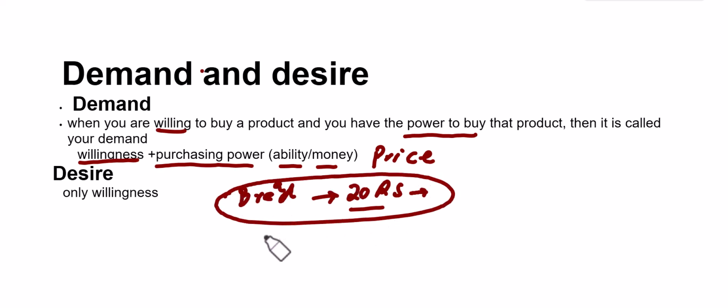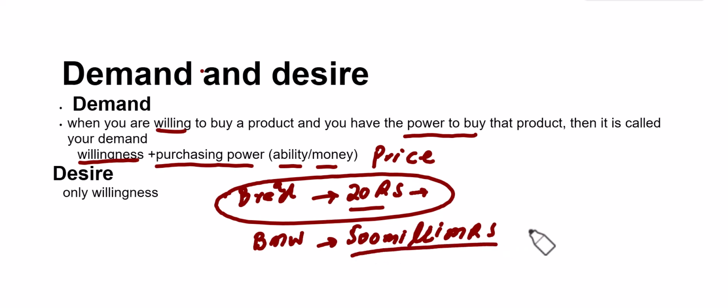On the other hand, if you want to buy a BMW car, and for example the price of that car is 500 million, and you have 500 million in your pocket, then this will be your demand. So if you are willing to buy a product and you have the purchasing power to buy that thing, then this thing will be called your demand.